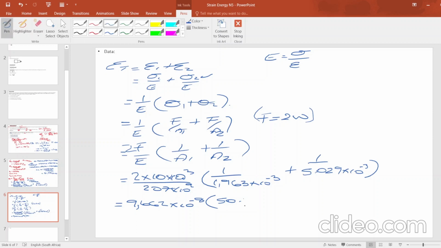It will give us 509,295 plus this one 1 divided by 5,092 times 10 to the power negative 3. It will give us 198,926.